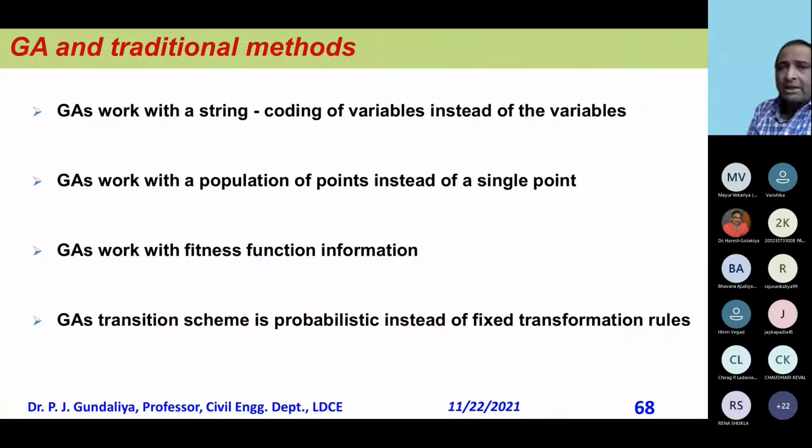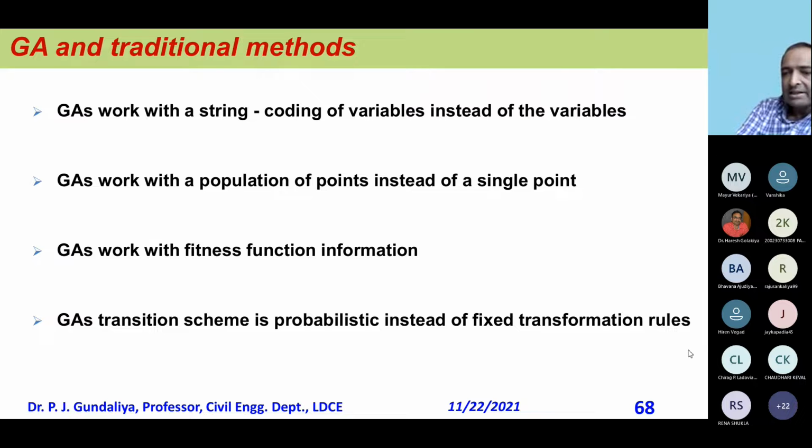But here you have to make it a function, either maximizing or minimizing. In the traditional method, we have a function with a constraint. Now that constraint will not be looked into in the fitness function; it will be attached to the objective function. So I have to make little changes to the function, and that I call a fitness function. So GA works with the fitness function information.